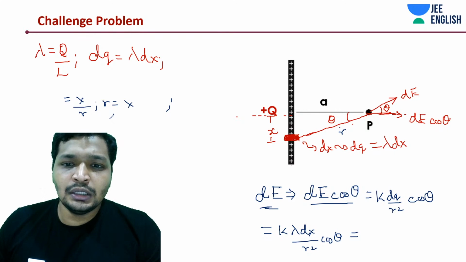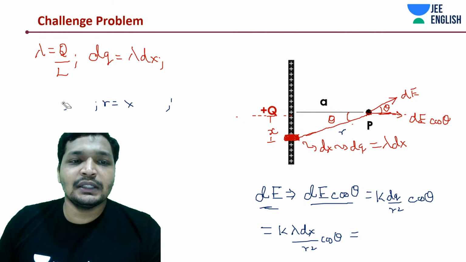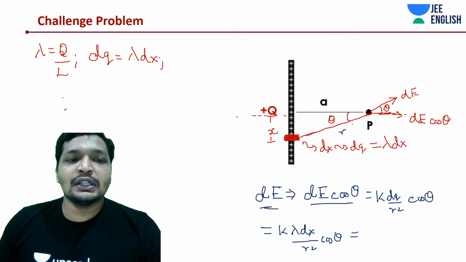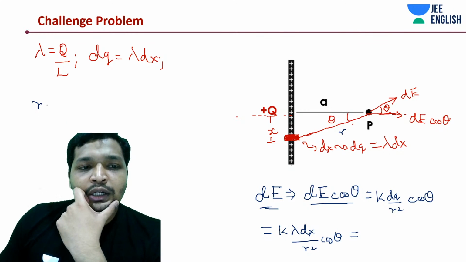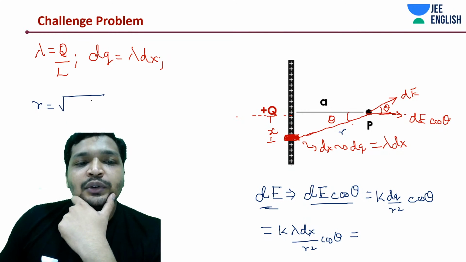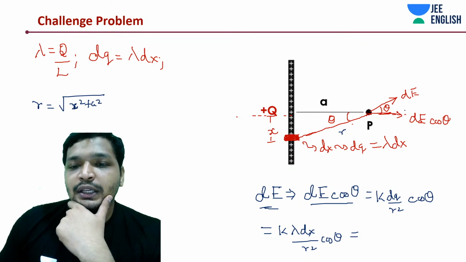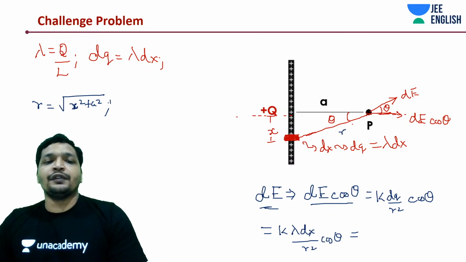Let's write it down in simpler terms. r would be simpler if I just wrote it down as the square root of x square plus a square. Okay, a is constant. In any case, r and x are changing. Better to express in terms of a.